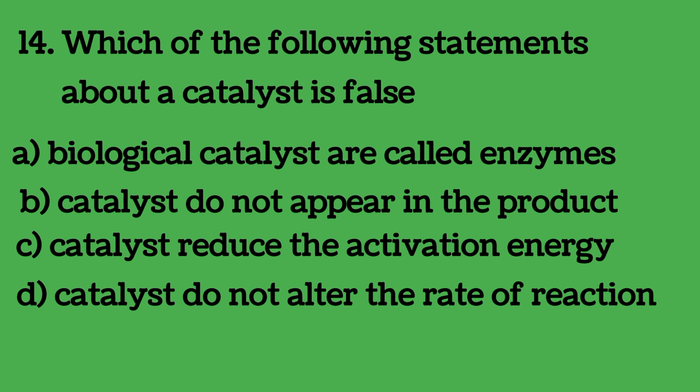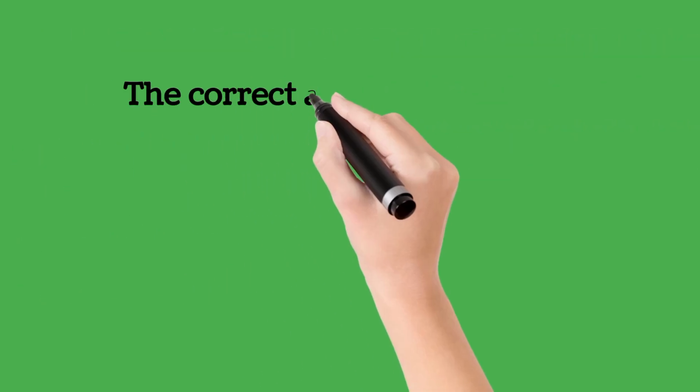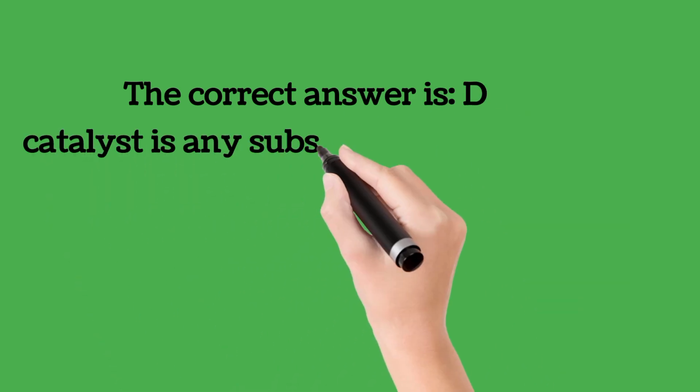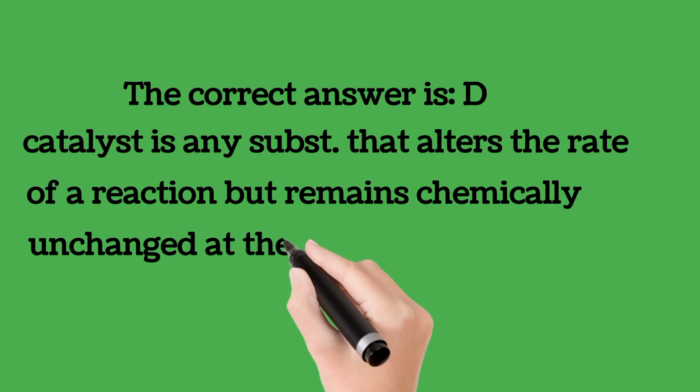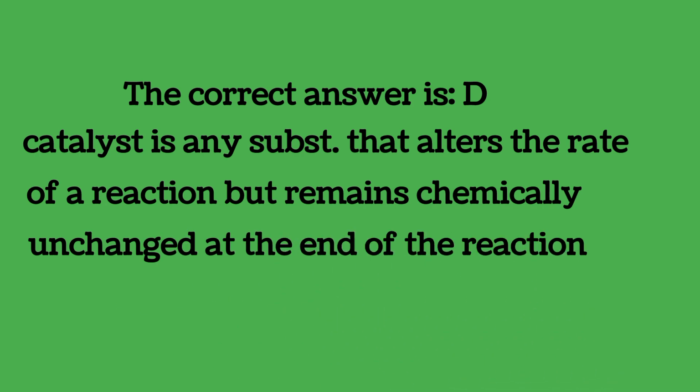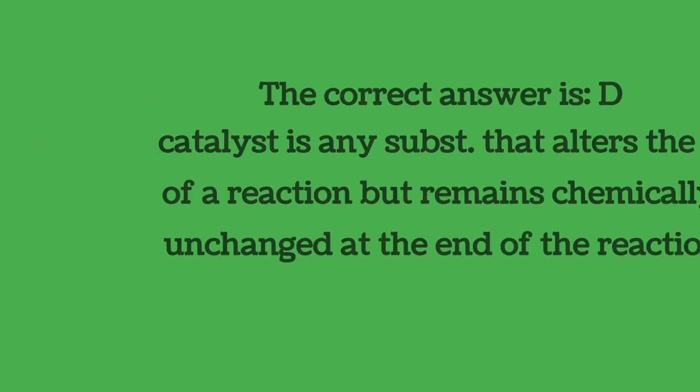What's the correct answer? Let's go. The correct answer is D. Catalyst is any substance that alters the rate of a reaction but remains chemically unchanged at the end of the reaction. Therefore, option D is the correct answer. Let's move to the next question.